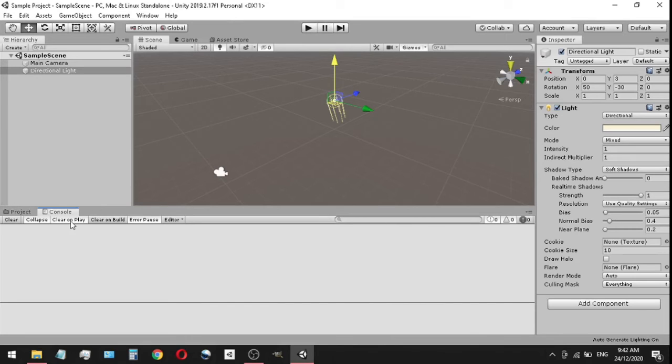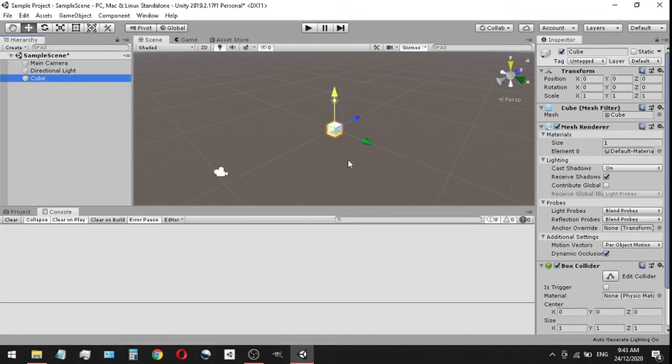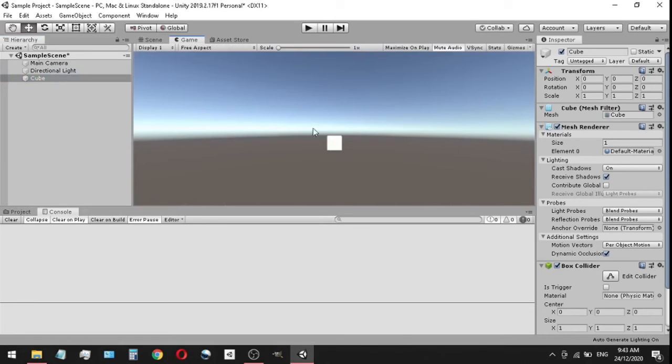We currently don't have anything inside Unity, so let's just put a very basic cube to lighten it up just a little bit. So we come over here to our hierarchy, we press create. We're going to go to 3D objects, and you can see we have a list of objects we could use. For now, we'll just stick to a very basic cube, and voila, we have a cube in our scene. And if we click over to our game tab, you can see that the cube is now inside our game. It doesn't do much because we haven't given it much definition, but it's definitely there.